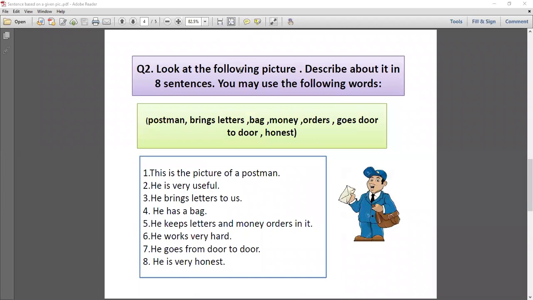Now look at the following picture, describe about it in 8 sentences. अब आपको पिक्चर को देखना है और आपको डिस्क्राइब करना है.